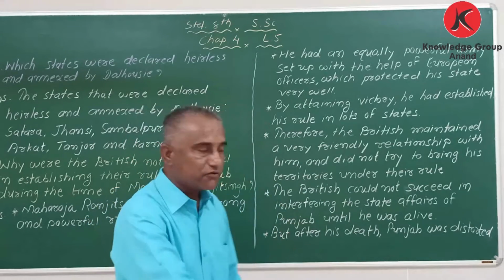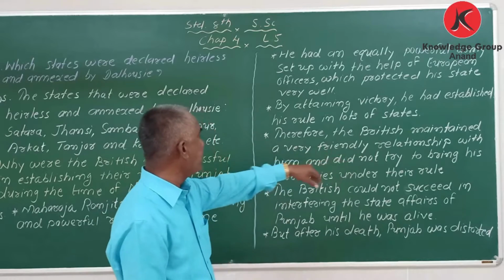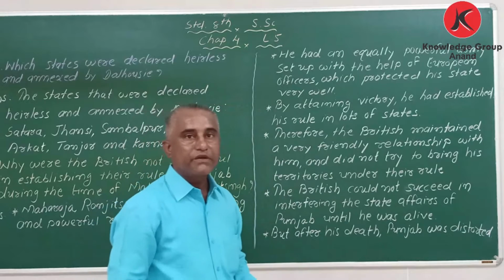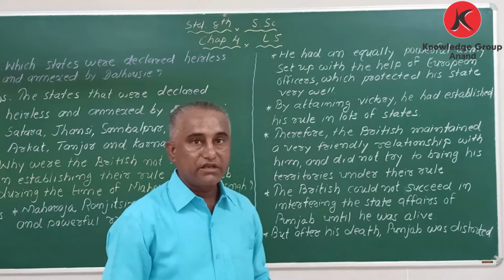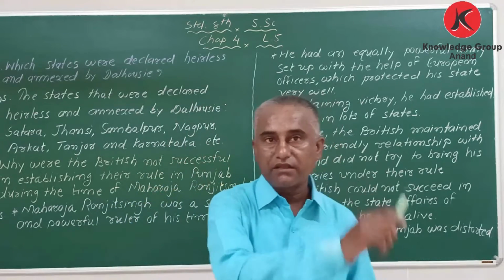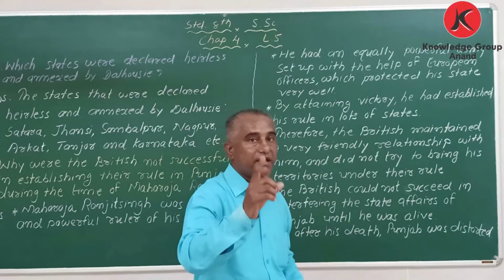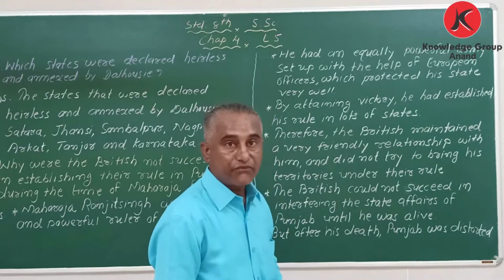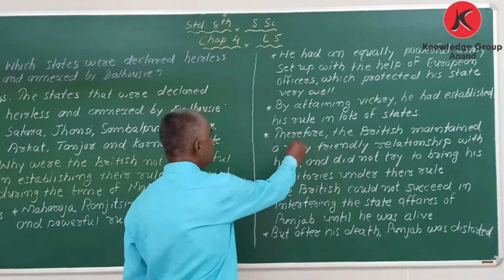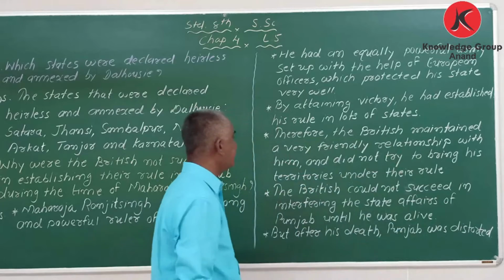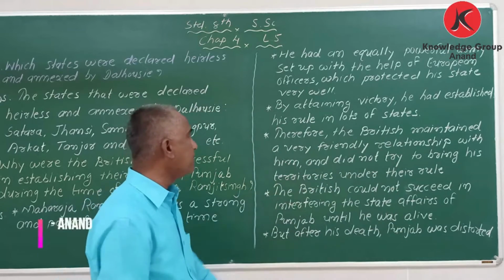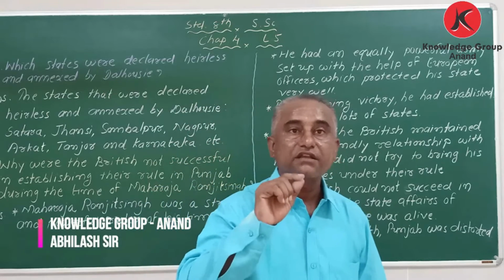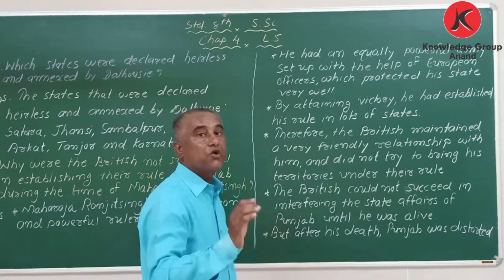therefore, because of that reason only, the British maintained a very friendly relationship with him, because the Britishers knew it was not possible to win his state. He had a powerful army; he was brave and strong. Therefore the British maintained a very friendly relationship with him and did not try to bring his kingdom under their rule.